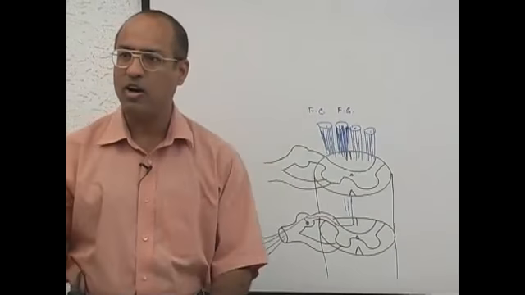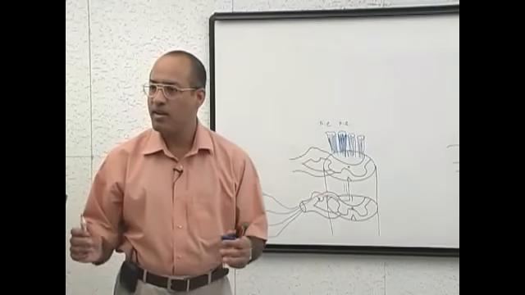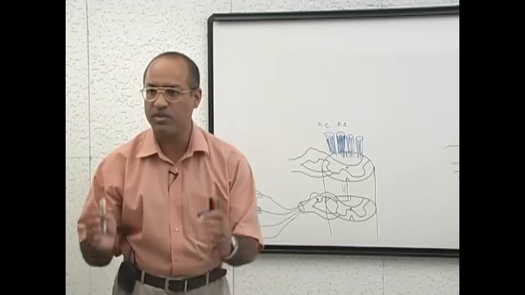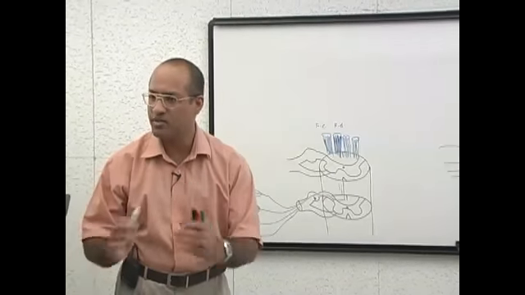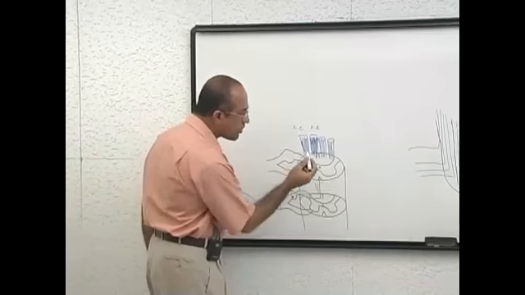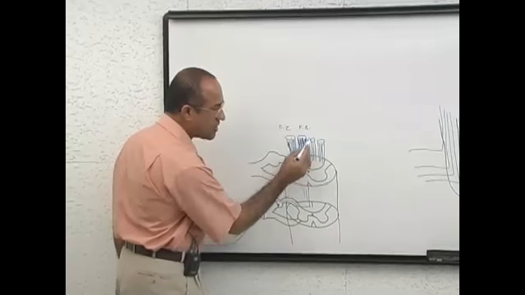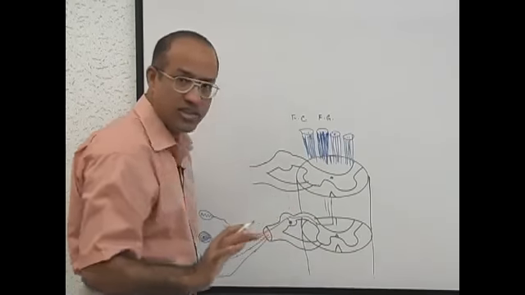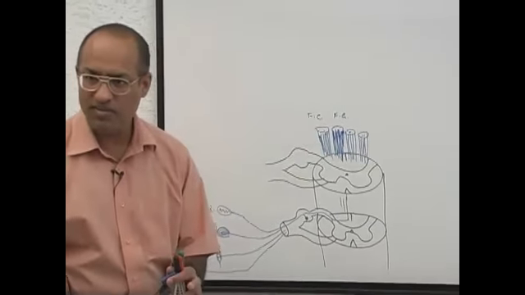Now onward, all sensations which come in the dorsal column, I will call dorsal column sensations, which are fine touch, vibration, position, 2-point discrimination, and the like. So dorsal column sensations from the lower part of the body are in gracilus, from the upper part of the body are in cuneatus. No problem up to this?